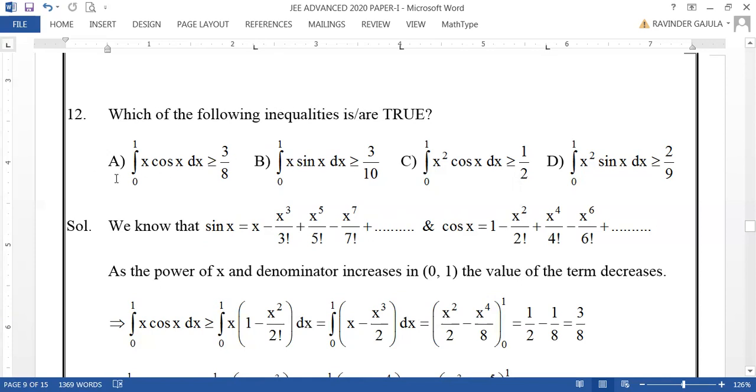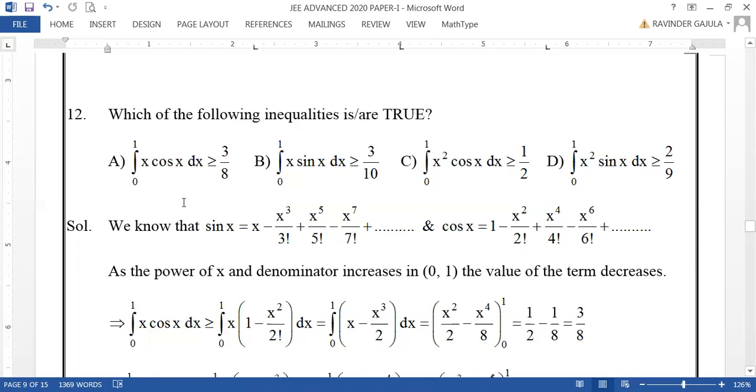Here option A is given as integral 0 to 1 x cos x dx greater than or equal to 3 by 8, 0 to 1 x sin x dx greater than or equal to 3 by 10, 0 to 1 x square cos x dx greater than or equal to 1 by 2, 0 to 1 x square sin x dx greater than or equal to 2 by 9.